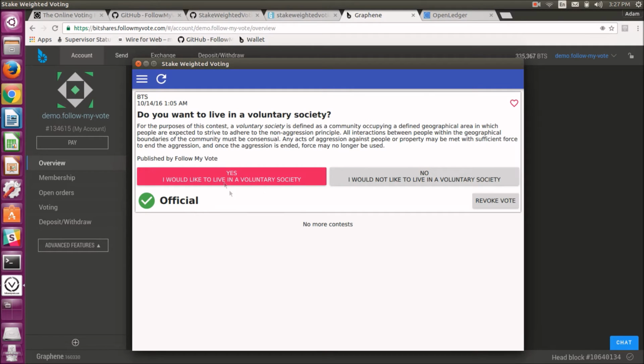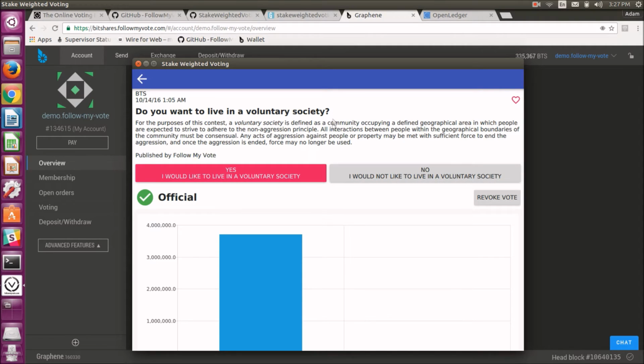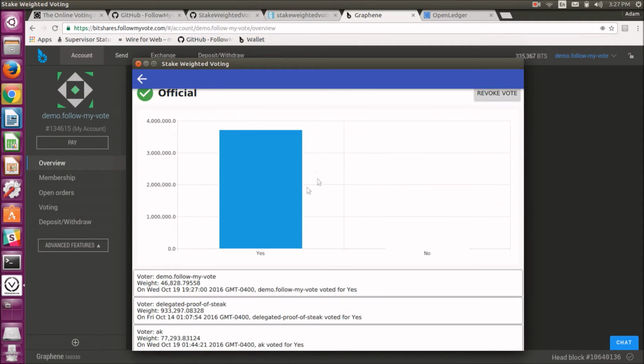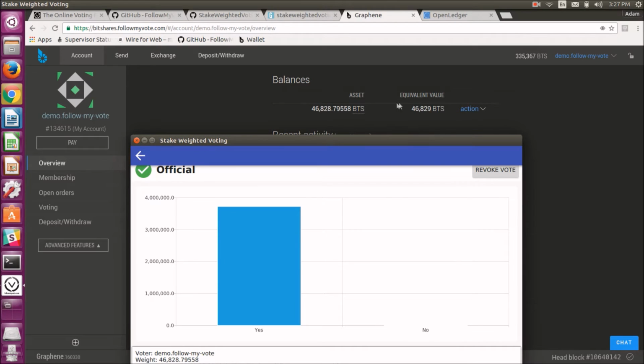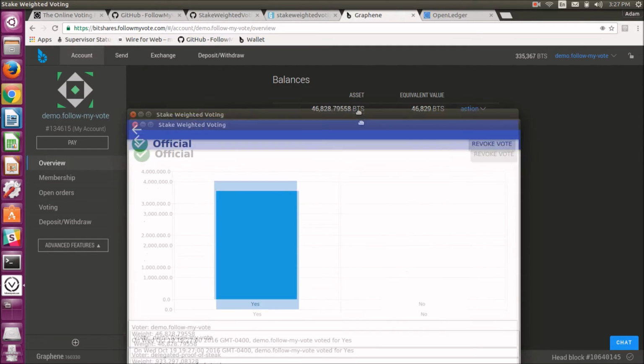You can see, going back to the voting app, my vote is now official. If I click into this contest and scroll down, I can see demo.followmyvote, which is up here in the BitShares wallet, demo.followmyvote. That is my account. And you'll also see that my balance here is 46,828.79558 BitShares.